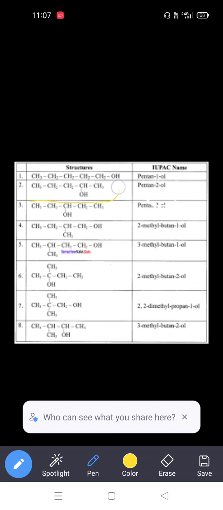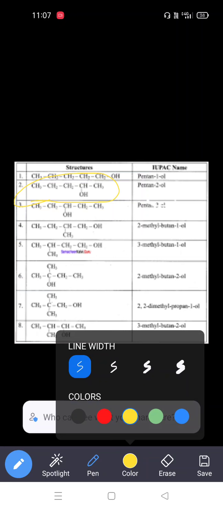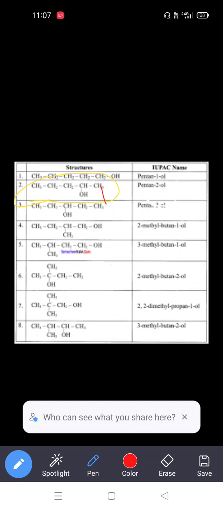So this is the second compound. We are giving priority from left to right: 1, 2, 3, 4, 5. So what is the position of the hydroxy group? Second position. So that's why we are mentioning it here.